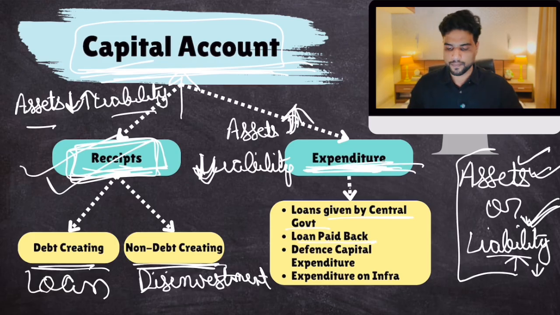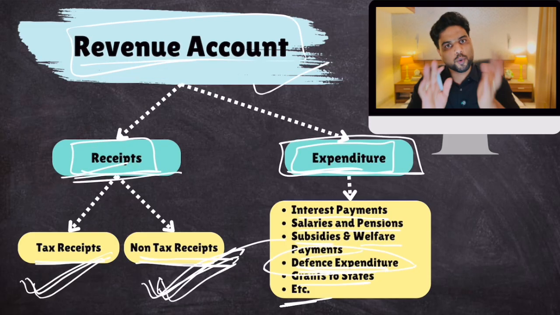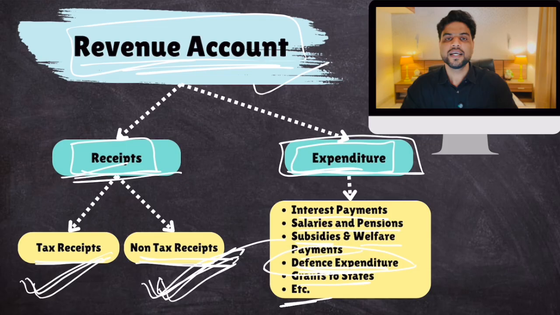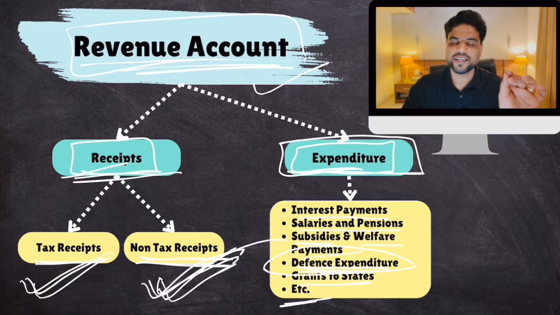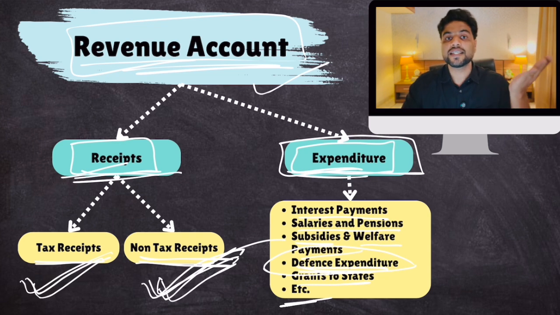Then remember this thing. We talked about defense expenditure in the revenue account. Defense expenditure is of two types: revenue, which is included over here, and defense capital expenditure. When the Ministry of Defense is spending money on salaries of army people, naval people, and other operational expenses, that is defense revenue expenditure. But when it buys assets like tanks, submarines, aircraft carriers, that is defense capital expenditure, because these are assets, they